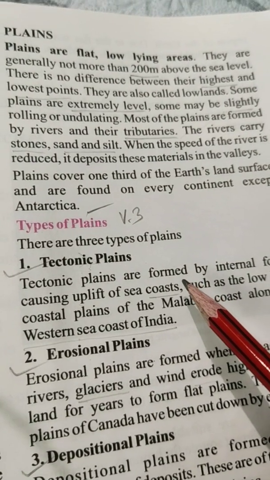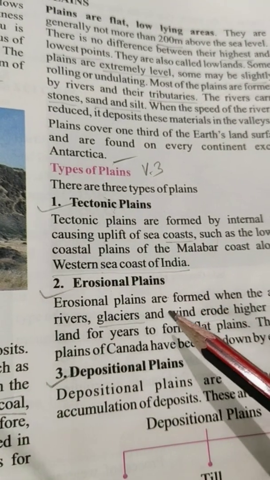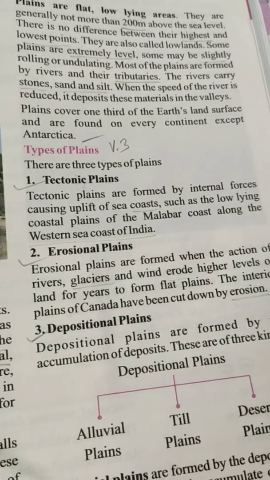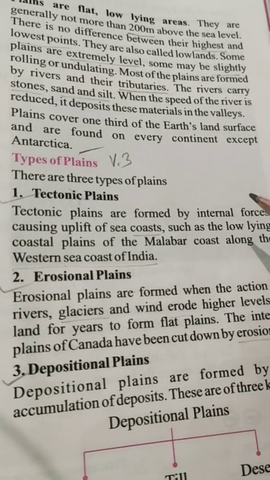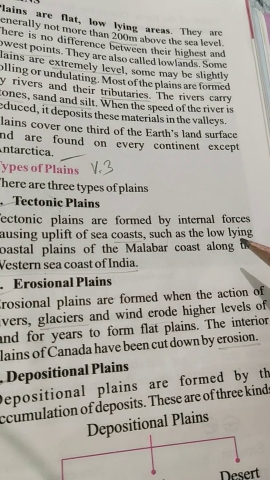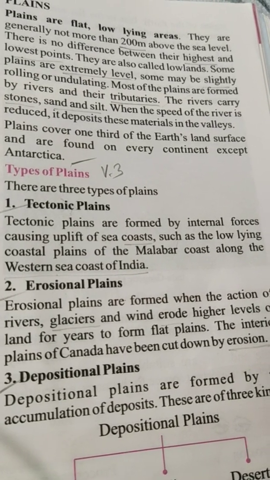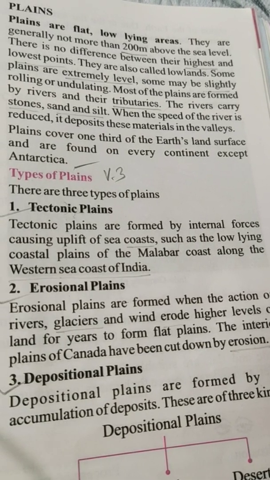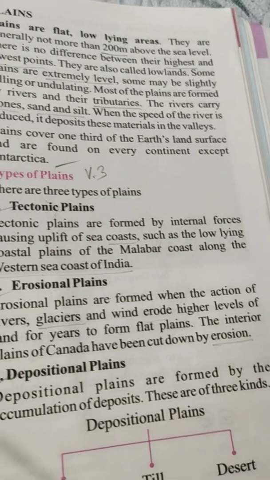First one, tectonic plains. Number 2, erosional plains. Number 3, depositional plains. So first of all, we will see what tectonic plains are. Tectonic plains are formed by internal forces causing uplift of sea coasts, such as the low-lying coastal plains of the Malabar coast along the western sea coast of India.